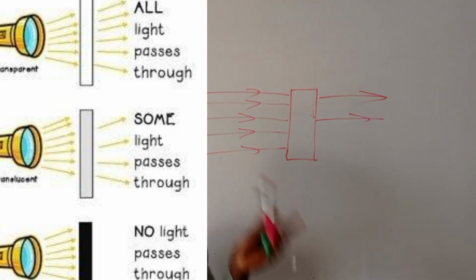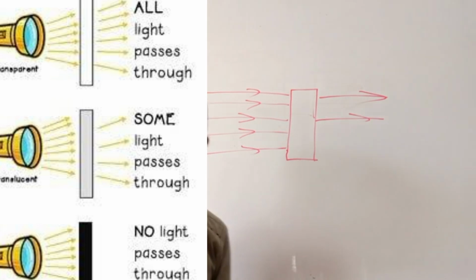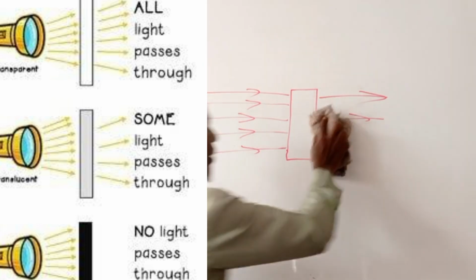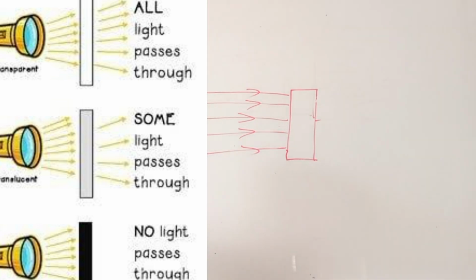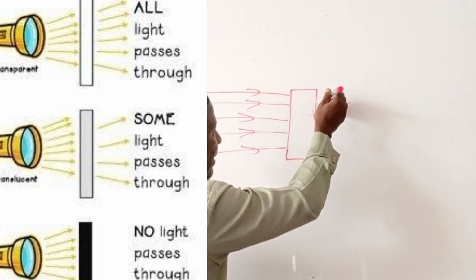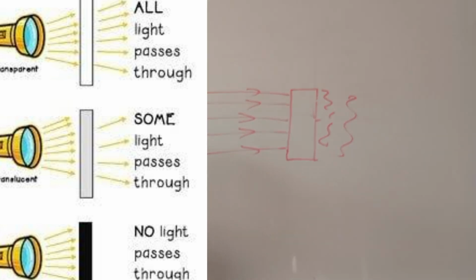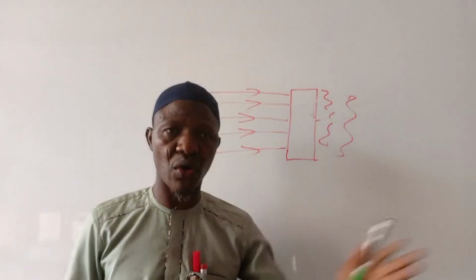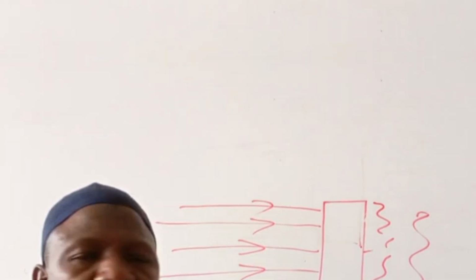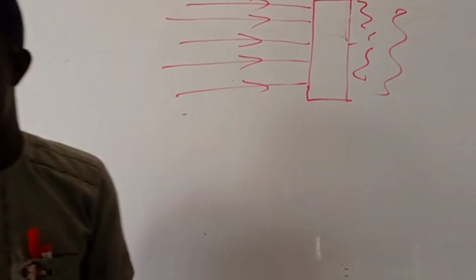Opaque material will not allow any ray of light that falls on them to pass through, no matter how plenty or more they are. Like this one, what you just see at the back of the opaque material is what? Darkness. No ray of light will pass through them. Examples of that are wood and blood. Those materials will not allow rays of light to pass through them.